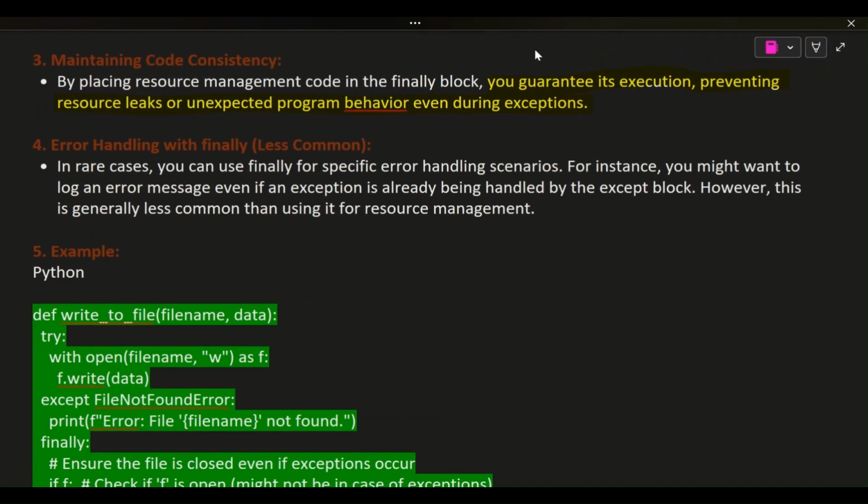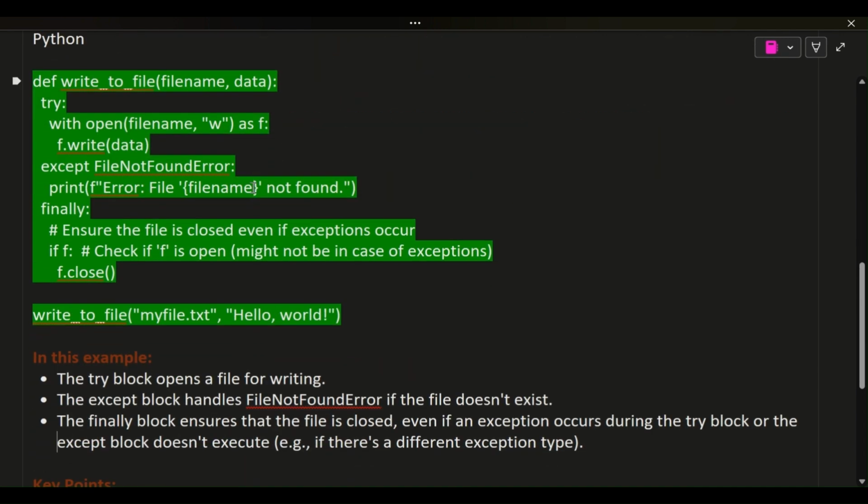Error handling with finally, less common. In rare cases, you can use finally for specific error handling scenarios. For instance, you might want to log an error message even if an exception is already being handled by the except block. However, this is generally less common than using it for resource management.